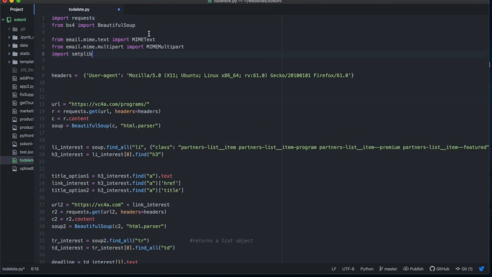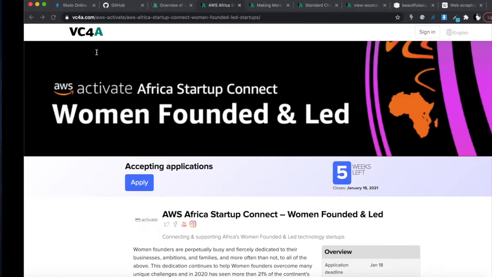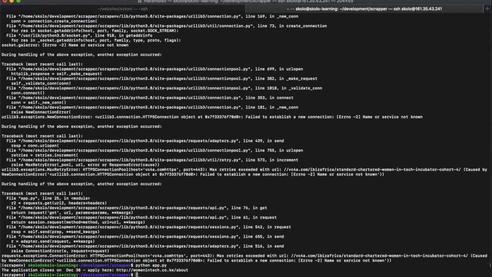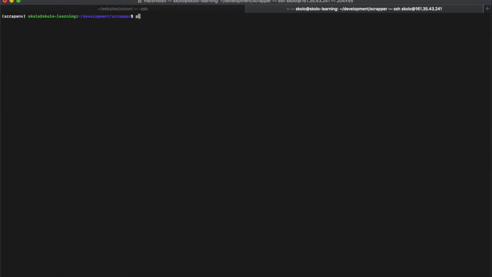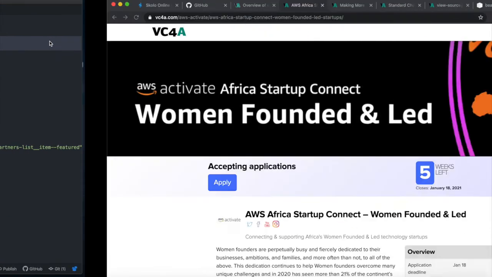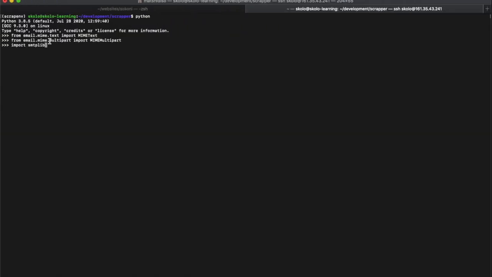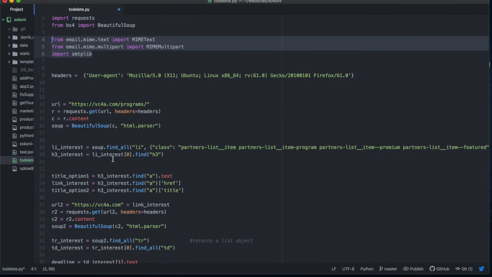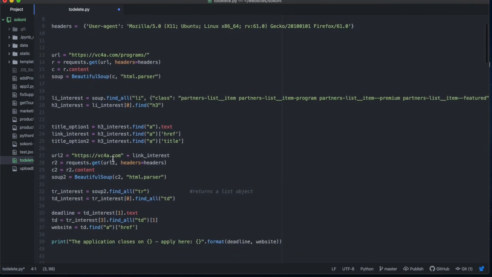So the mail client we're going to use is email, MIME, text, and let's make sure that we can import these inside our virtual environment. So let's clear and say python like that and copy and paste these. Right, okay, no errors. This means we can import them without issue. Then what you do is you just write this code.